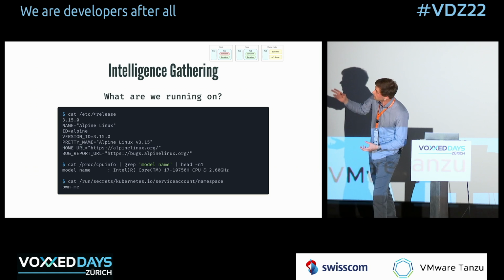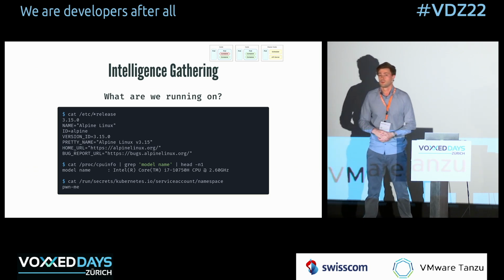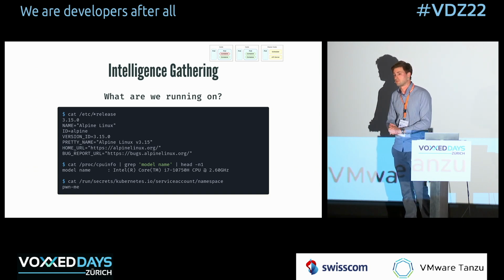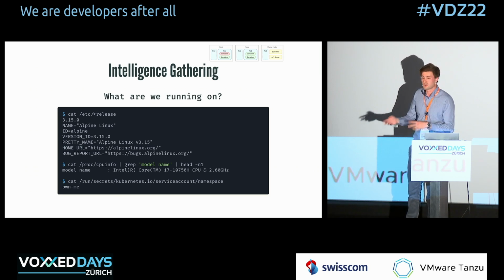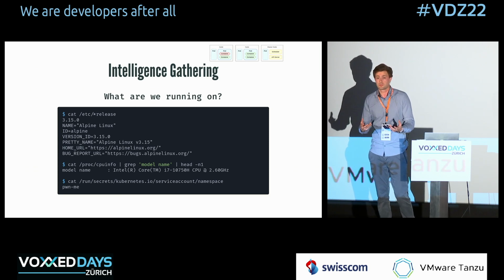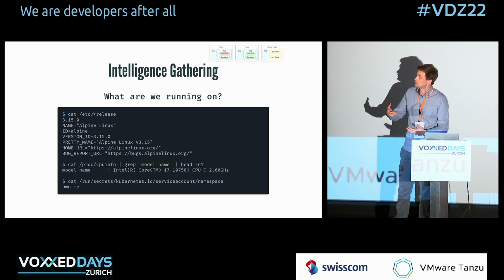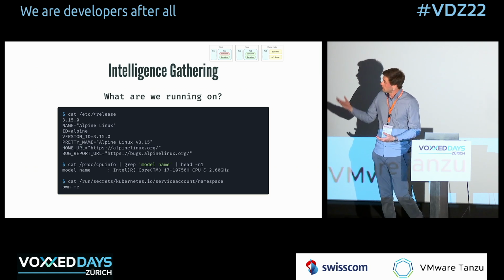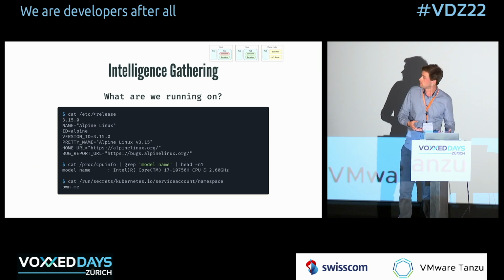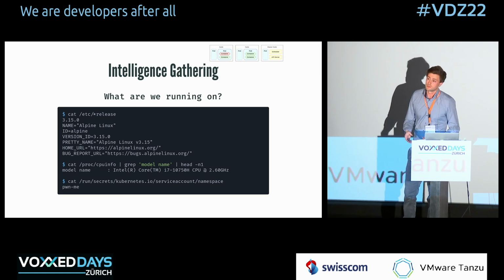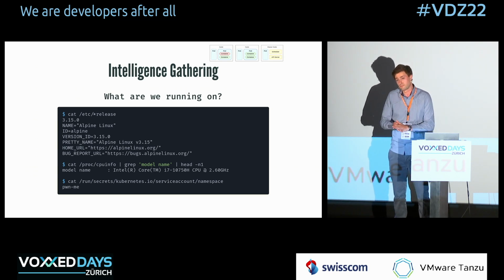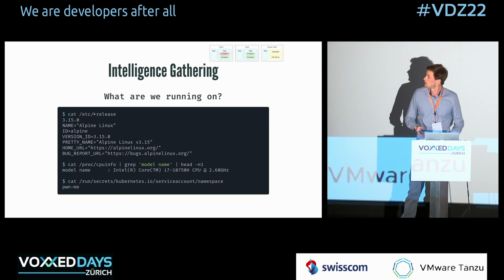Because maybe that Alpine Linux distribution happens to have some vulnerability that isn't patched, and that you might take advantage of via some framework, like, for example, Metasploit. We're not going to go into this because it'd be boring just seeing Metasploit things, but that might already be an additional step you might take. Second of all, we might want to figure out, okay, what hardware are we running on, right? There are hardware-based attacks, so maybe that Intel CPU or the software that runs on it is not patched for the Spectre or the Meltdown vulnerability, so you might take advantage of this.